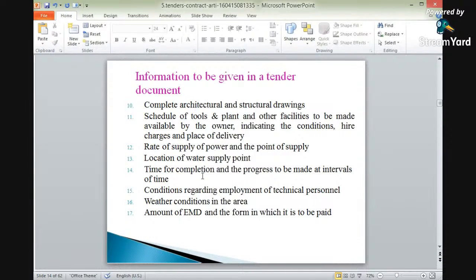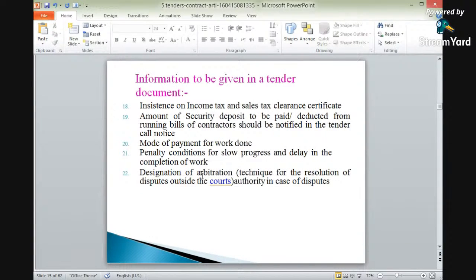Again, the 17th point is the amount of earnest money deposit. What will be the amount for earnest money deposit, and the form in which it is to be paid? What will be the form? Whether it will be paid by DD, or in cash, or any other form. So the amount of EMD, that is earnest money deposit, and the form in which it will be paid.